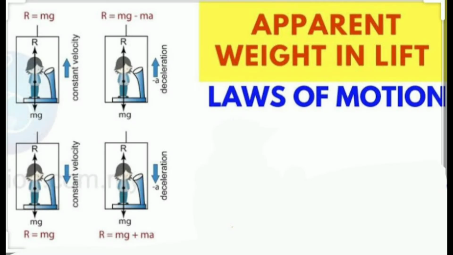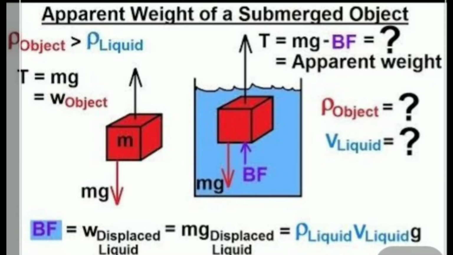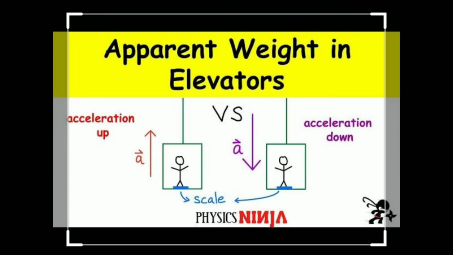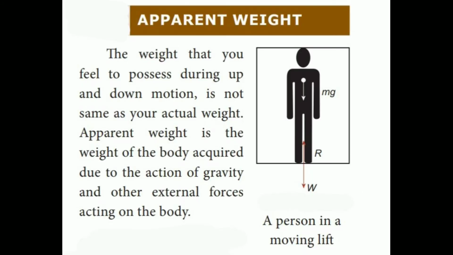And next one, apparent weight. The weight that you feel to possess, which is not the same as your actual weight, is called apparent weight. Apparent weight is the weight of the body occurring due to the action of gravity and other external force acting on the body.